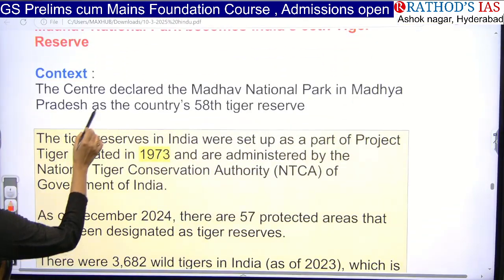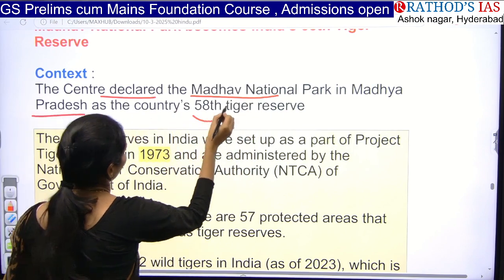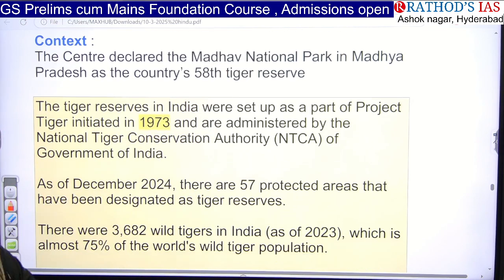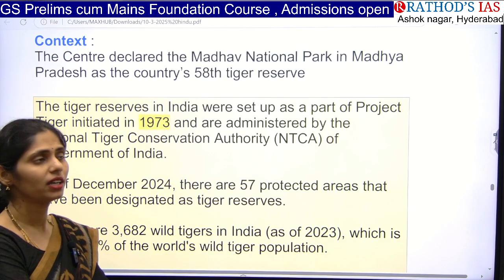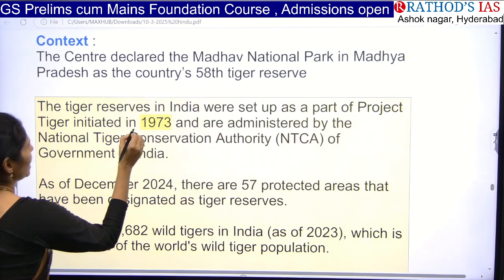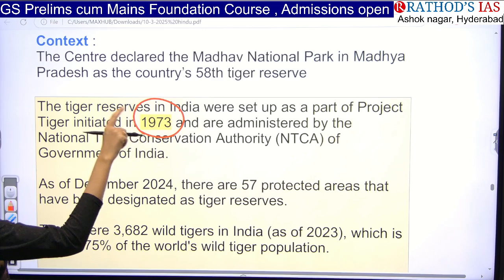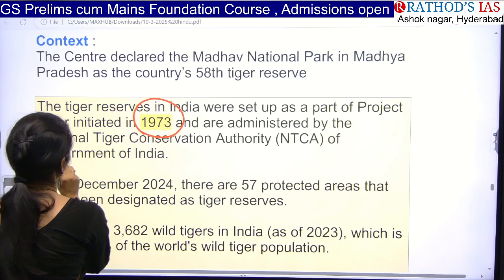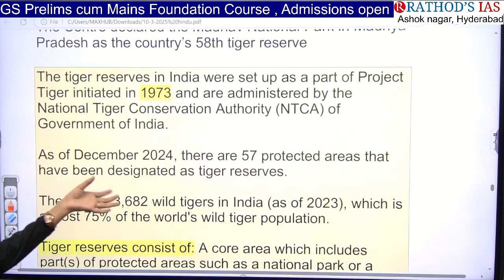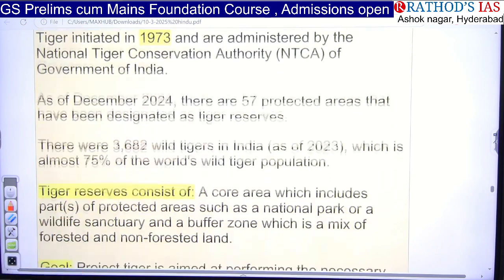The first one is: the Center declared Madhav National Park in Madhya Pradesh as the 58th tiger reserve in our country. Some facts regarding tiger reserves: they were set up as a part of Project Tiger, which had been initiated in the year 1973, and is administered by the NTCA, that is the National Tiger Conservation Authority. As of December 2024, there were 57, but in 2025 one more was added, making it 58. And in India, how many tigers are there?